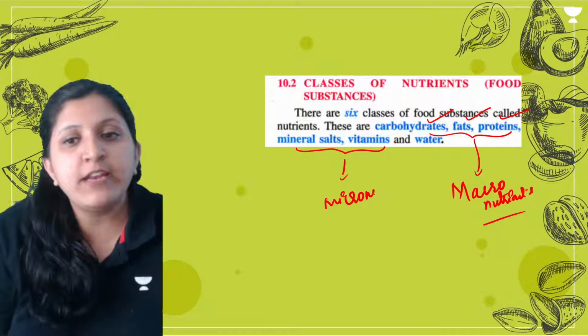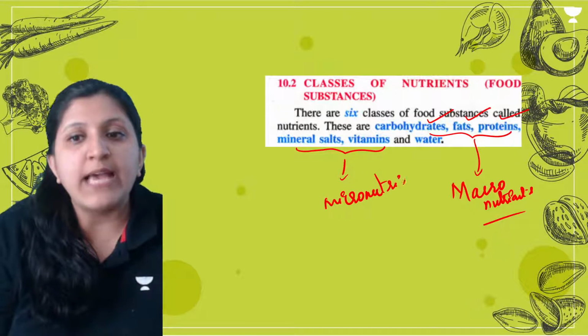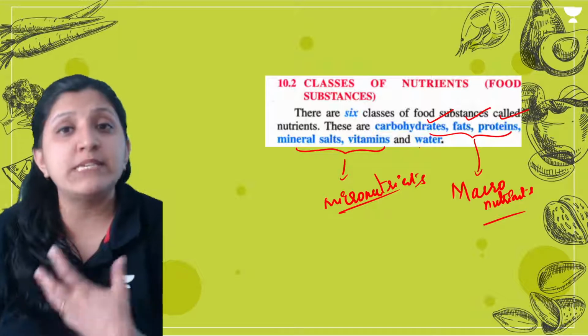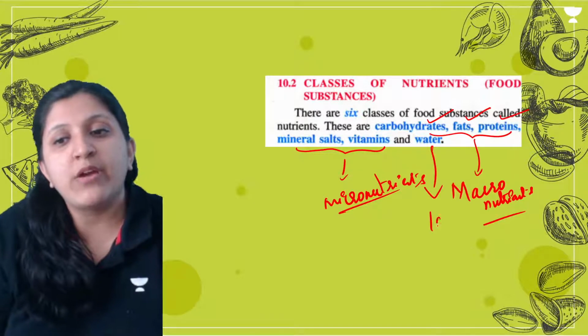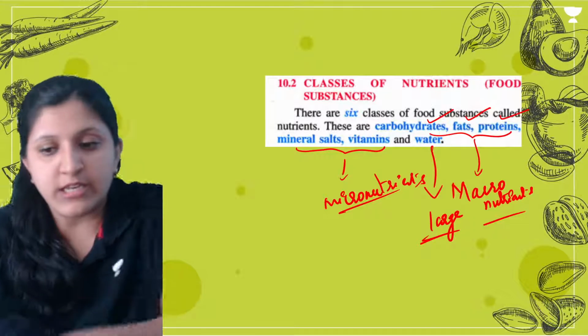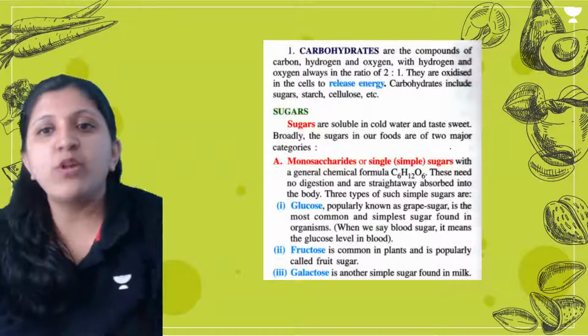And water, again, is not exactly a nutrient itself, but it helps you get certain things, and it is also required in a large quantity.